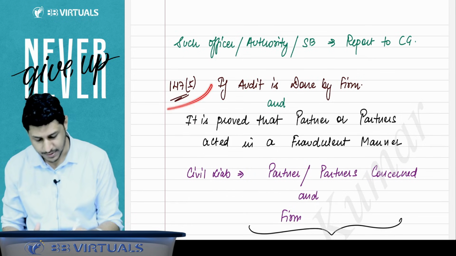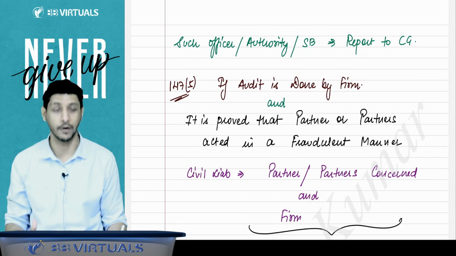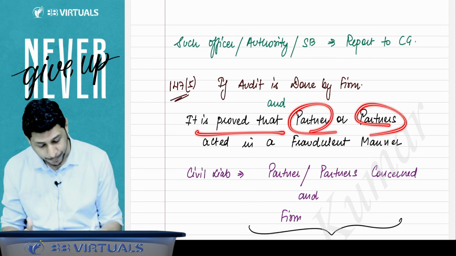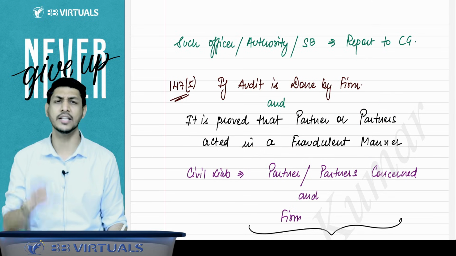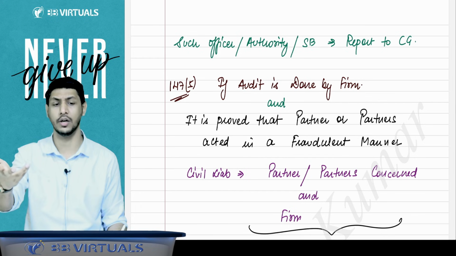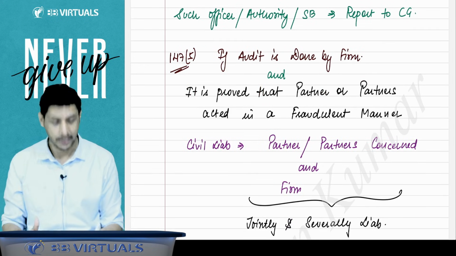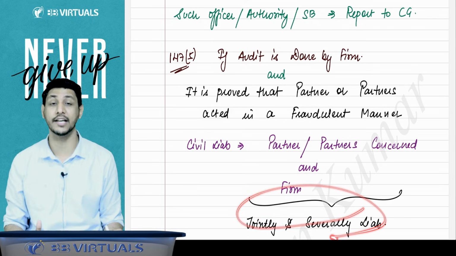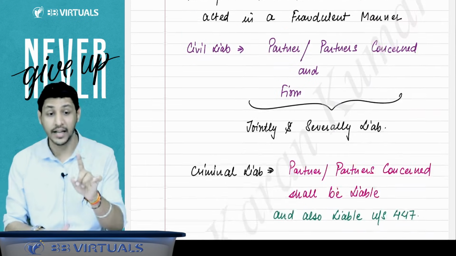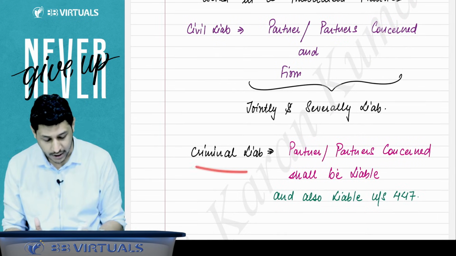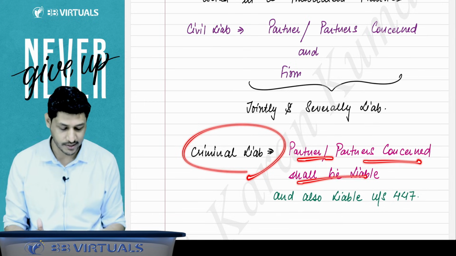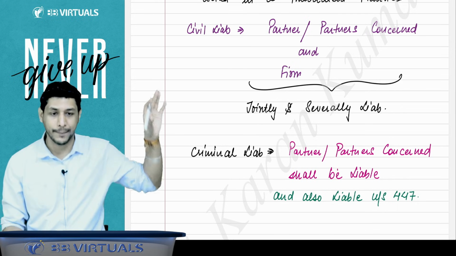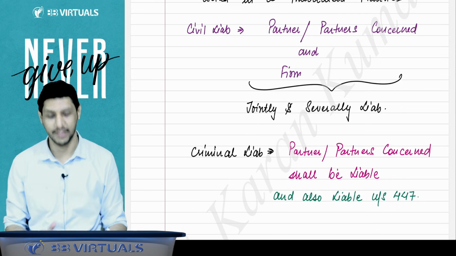And 147 subsection 5 says that if the audit is done by a firm and it is proved that the partner or partners acted in a fraudulent manner, then for the civil liability, that is the fine and all, the partner or partners concerned and the firm will be jointly and severally liable. But for the criminal liability, like imprisonment, only the partner or partners concerned shall be liable, under section 447. This is your penalty of section number 147.